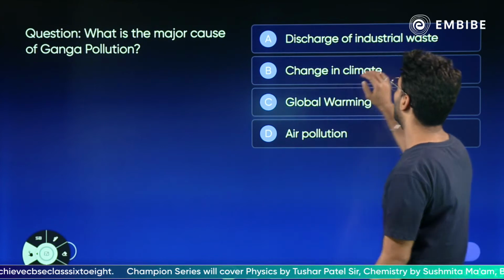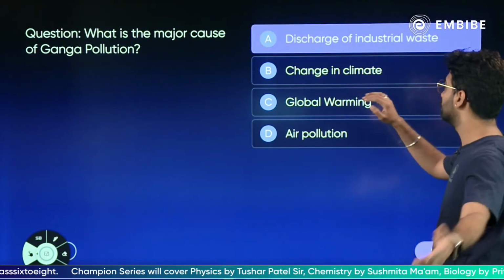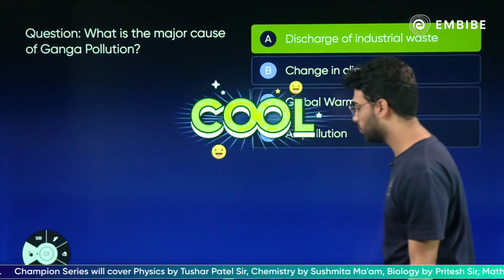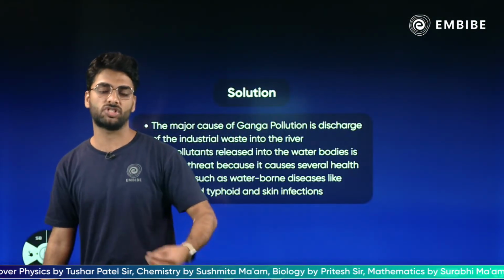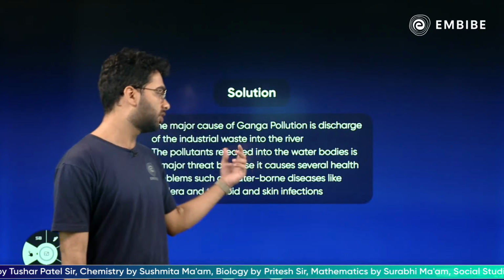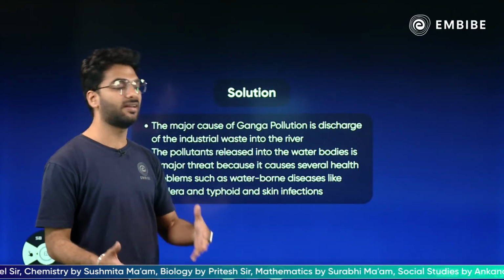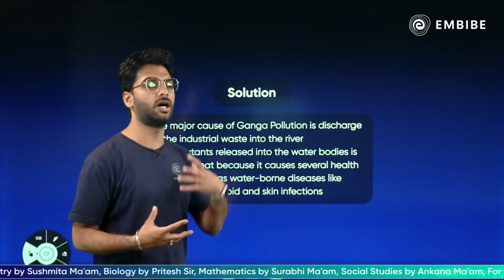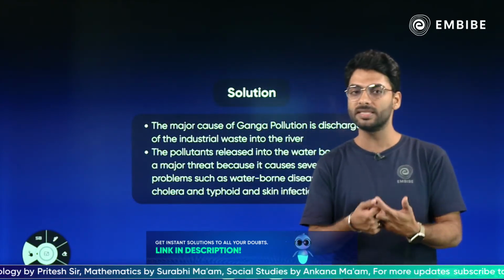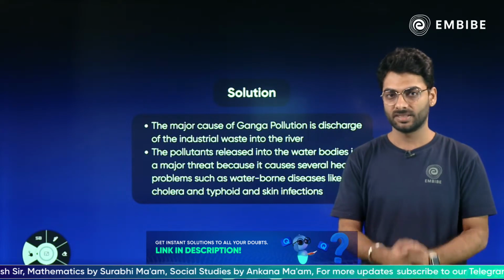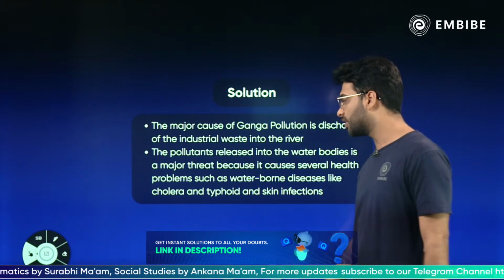Okay, so going with Udit, with A as the answer, absolutely correct, that Ganga is getting polluted because of the industrial discharge, because of the human discharge that we are doing. And again, water diseases cause a lot of problems for the skin, for the internal organs, for our bodies, and that is why we should prevent it.